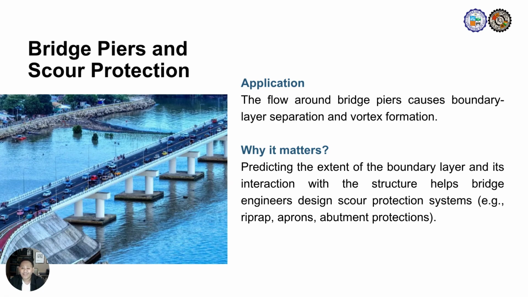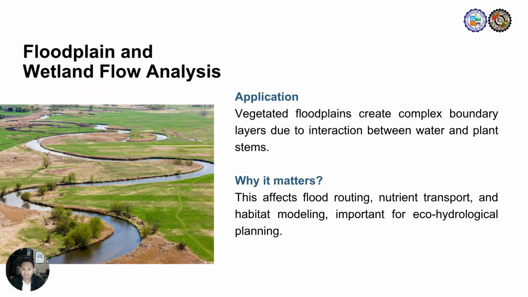Understanding how the boundary layer behaves near the pier is essential for predicting the depth and pattern of scouring. This analysis enables bridge engineers to design effective scour protection systems such as riprap linings, concrete aprons, or reinforced abutment protections. Without such measures, scour can compromise the stability of our bridge foundation, therefore posing serious safety risks and increasing maintenance costs. Again, boundary layer theory here is a key tool in ensuring the resilience and safety of any hydraulic bridge structure.